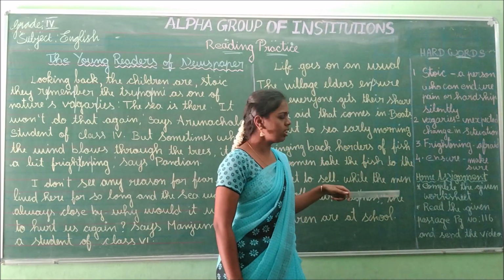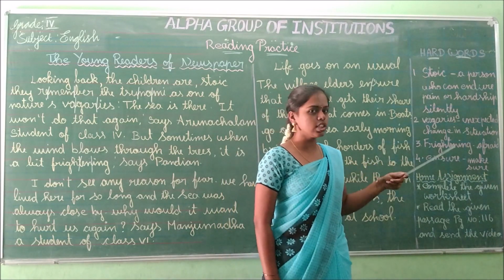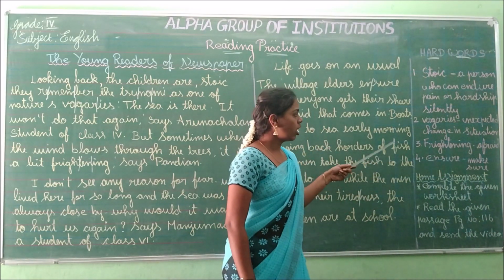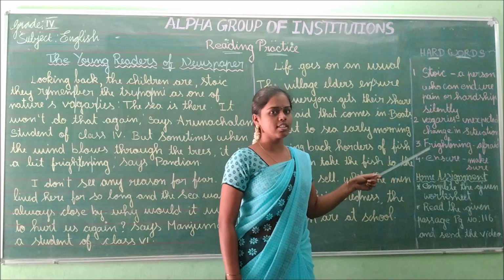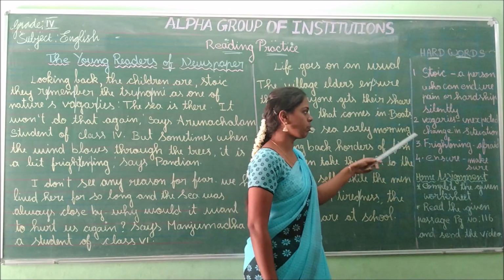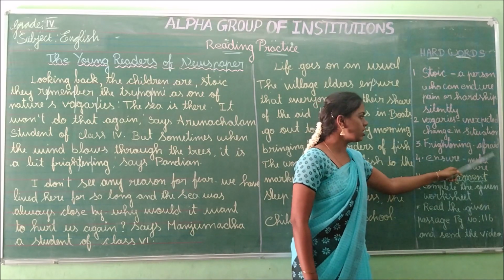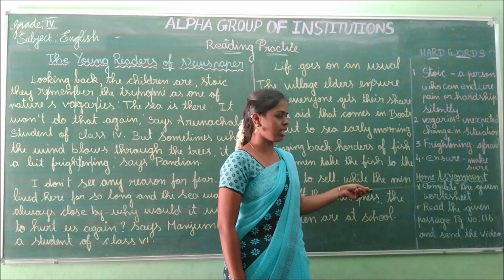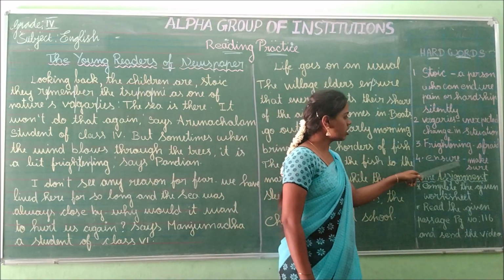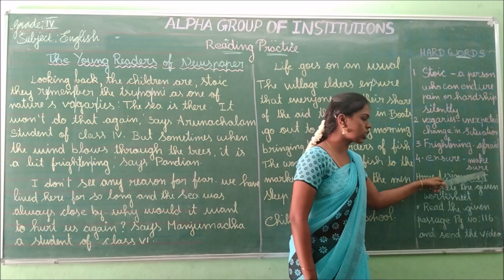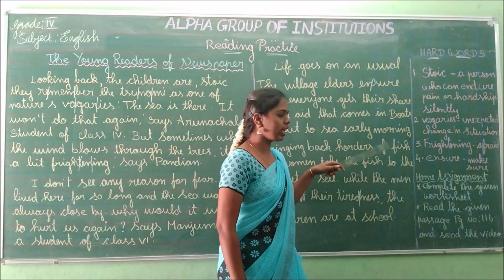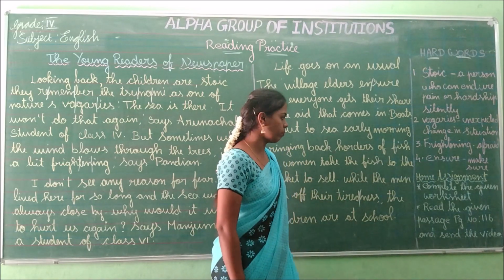If a situation is changed unexpectedly, or if a behavior of a person is changed unexpectedly, it means vagaries. Third one is frightening. Frightening means afraid, fear of something. Last one is ensure. Ensure means make sure. You are making sure of anything or any situation.